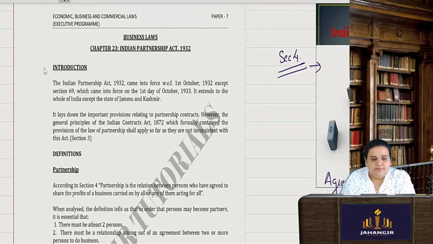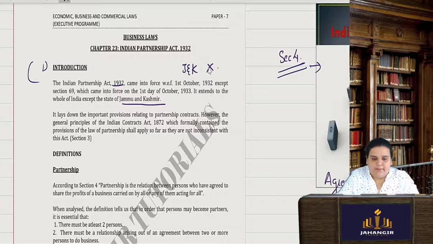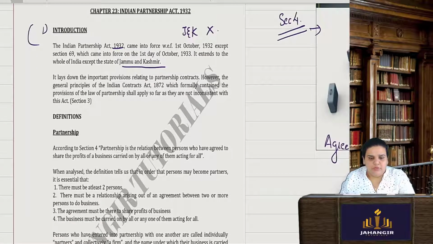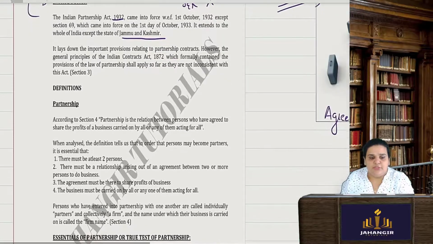Coming to the introduction, as I told you, the Partnership Act 1932 is applicable to the whole of India except Jammu and Kashmir. So for Jammu and Kashmir it is not applicable. This act is applicable to the whole of India except Jammu and Kashmir.